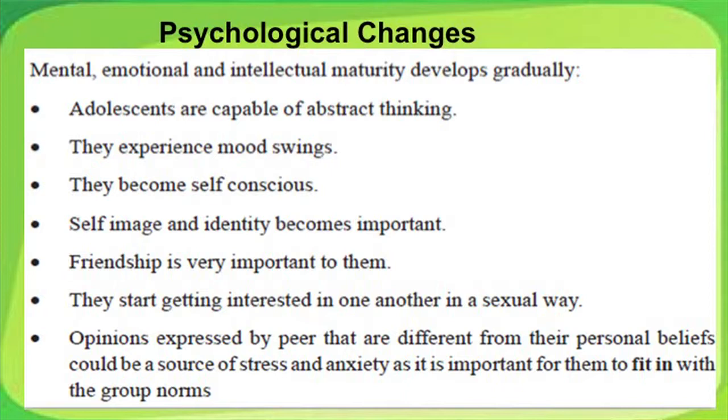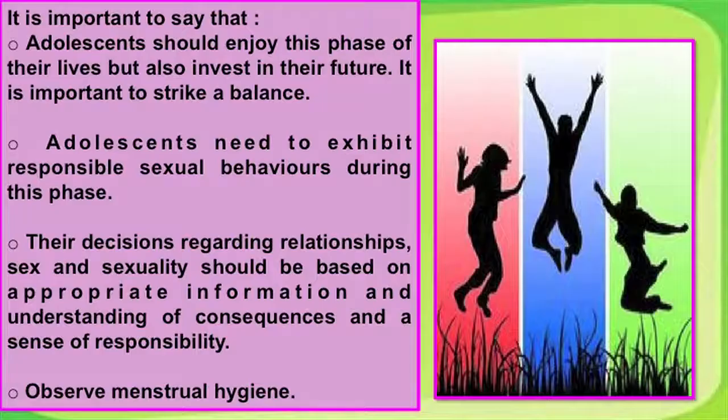They start getting interested in one another in a sexual way. Opinions expressed by peers that are different from their personal beliefs could be a source of stress and anxiety, as it is important for them to fit in with the group norm. We call this the peer group effect. Here, in summary, is what the adolescents or the teenagers go through. The energy level is high.